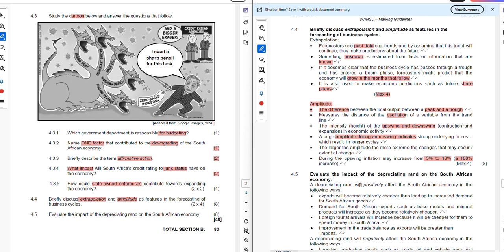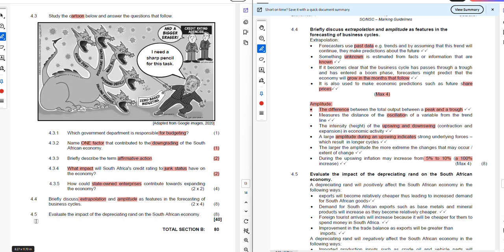So that is the explanation of extrapolation and amplitude in discussing the features of forecasting of the business cycle. You're looking at past trends, and you're mainly looking at it in line with the graphs.